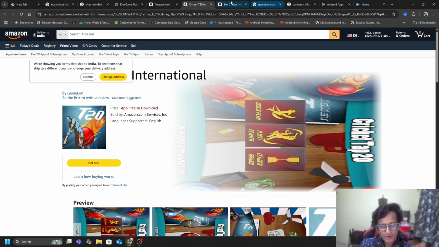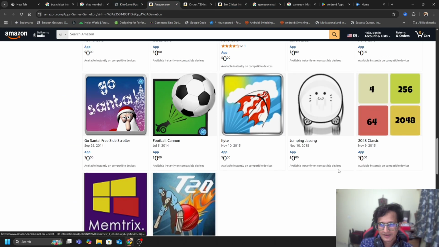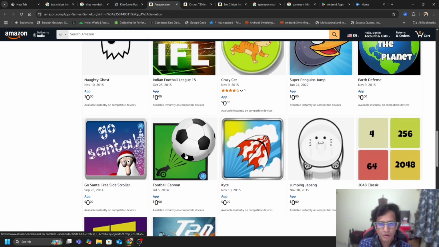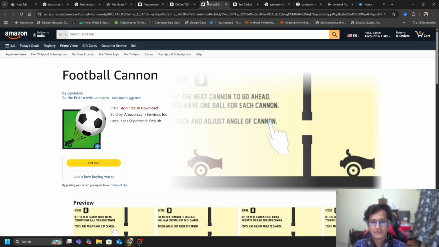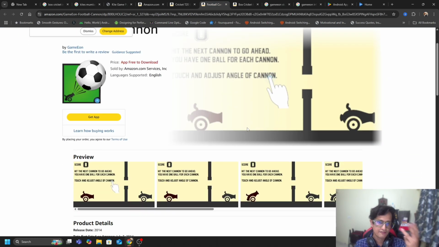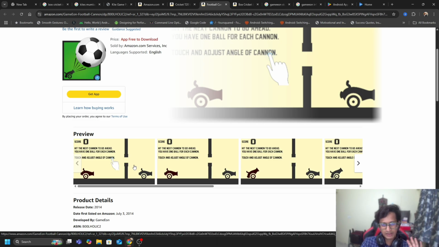What else? We've got this kite I talked about. Football Cannon. Now, Football Cannon was a game that we had primarily made after the launch of Flappy Bird. So the idea was pretty simple. It was like a Flappy Bird game. The only concept that changed was, instead of the bird, we had a cannon that throws a ball, and the objective is for you to adjust the angle of the cannon so that when your ball gets shot, it has to go through this pipe. Naturally, you have one ball for each cannon to hit the next cannon and go ahead.